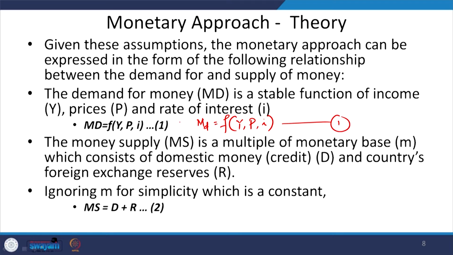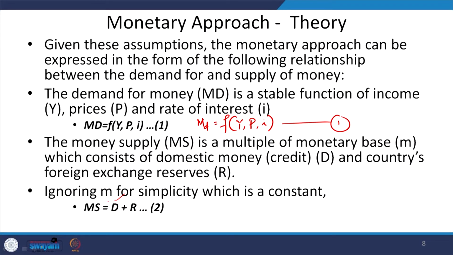Similarly, the supply of money is a multiple of the monetary base, basically the money multiplier, whatever is being supplied as credit. If credit gets multiplied due to different forms of channelization of the money, it has its own velocity. Therefore, the money supply will be multiple times of the credit and reserves.